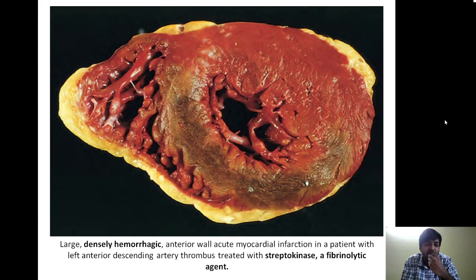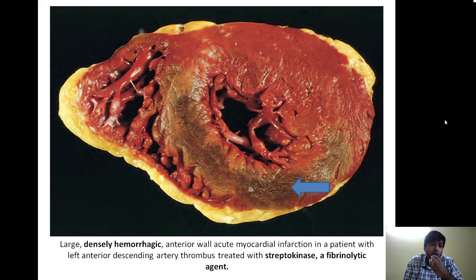So this is the gross image of reperfusion injury. As I told you, the reperfusion injury area is marked by hemorrhage. Dense hemorrhage is there. As you can see, this patient had received thrombolytic therapy in the form of streptokinase, which is a fibrinolytic agent that restores the flow of blood by breaking down the thrombus. So that reperfused area shows dense hemorrhage.